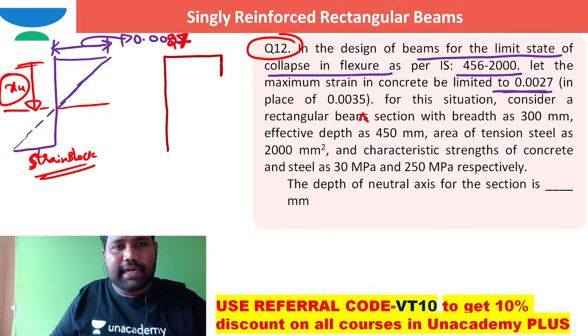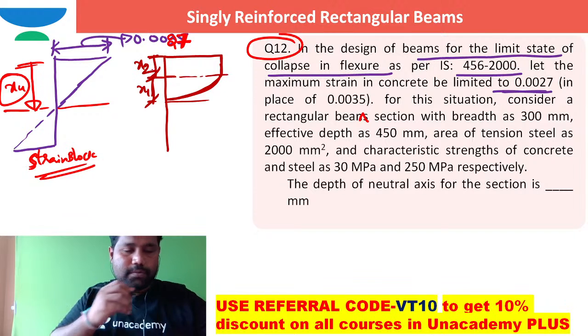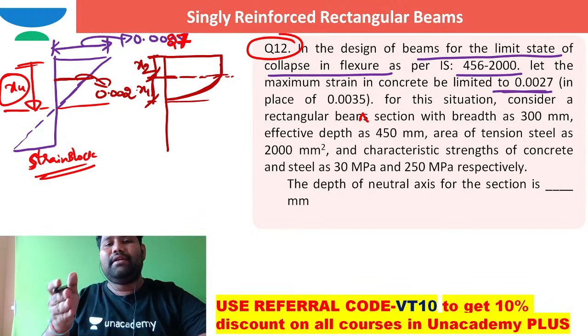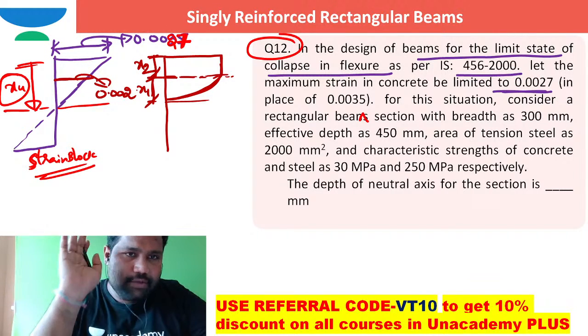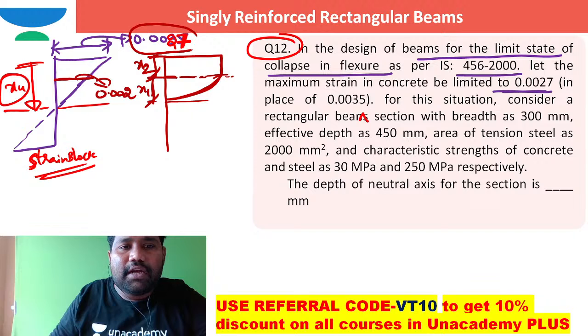The stress block has a rectangular part and some part is parabolic. The depth of this parabolic stress block is x1, and the depth of this rectangular stress block is x2. At this level, the concrete will just start yielding. What is the yield strain for concrete? It is 0.002. It is a standard value, and it was not asked to change, so let me keep it as usual. Only the change is here: instead of 0.0035, I am taking this value as 0.0027.